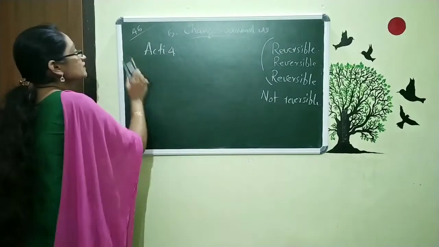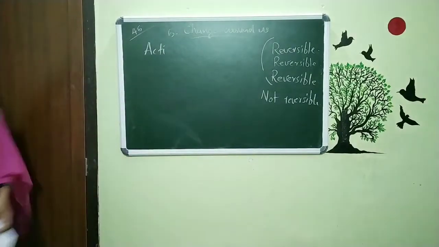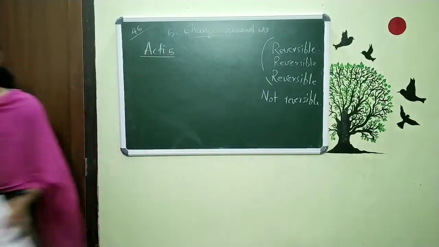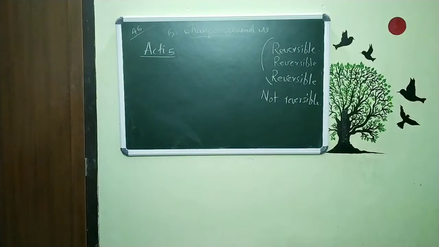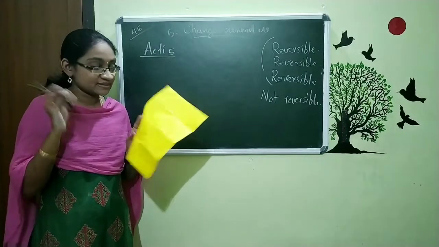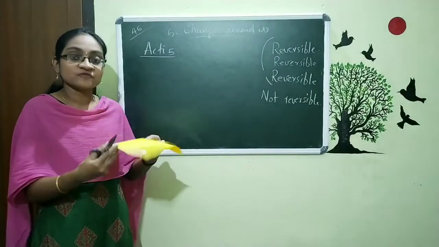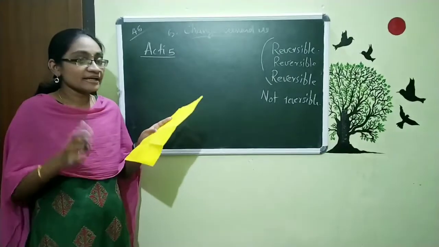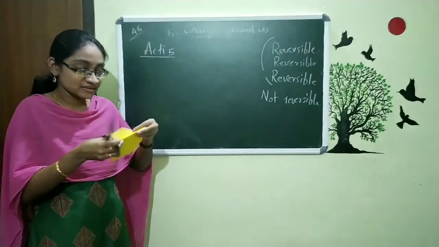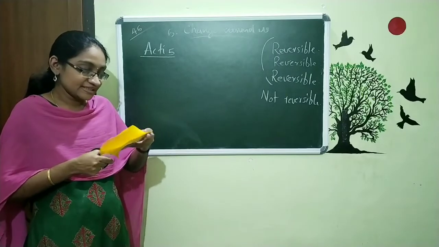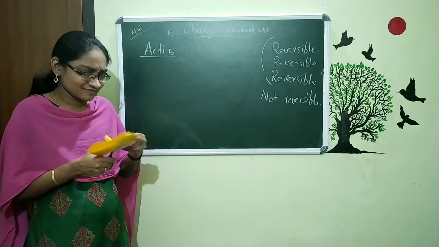Now we are moving to activity 5. So this is very simple. For this we need one paper and scissors. First we just took the paper and folded it and opened it. Then it reversed. Now I am just taking the scissors and cutting this in a particular shape, any type of shape.